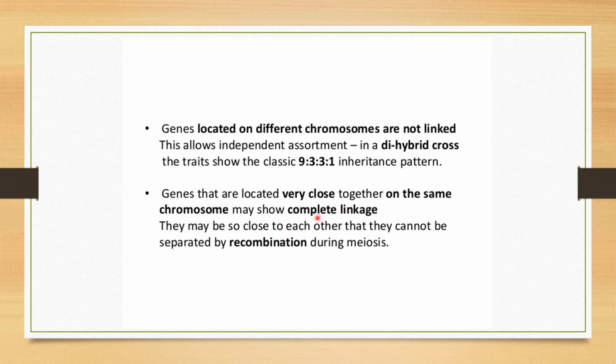That means if the genes are present on the same chromosome, they cannot be separated from each other because they are closely placed on the chromosome. If they are distantly placed on the chromosome, they show incomplete linkage, which is our next explanation.